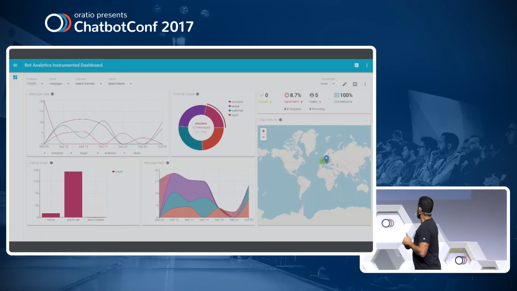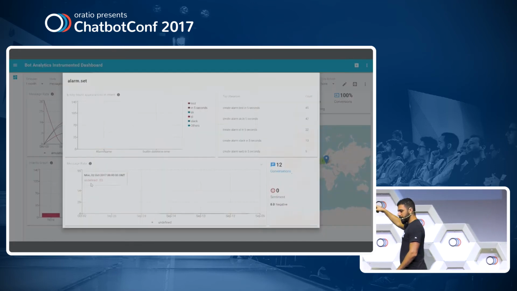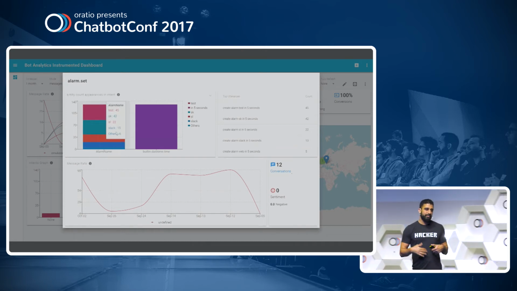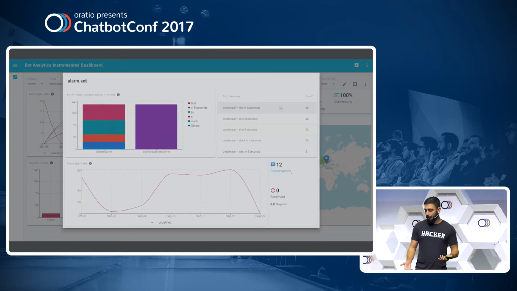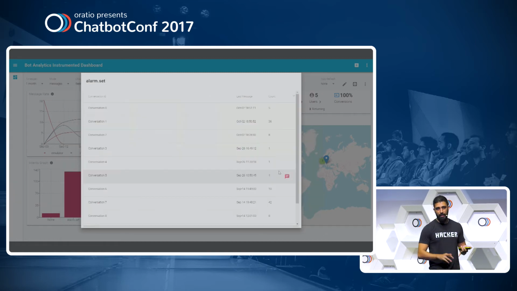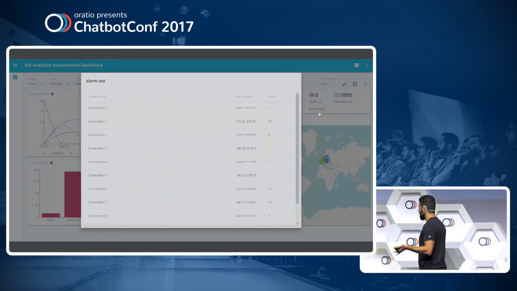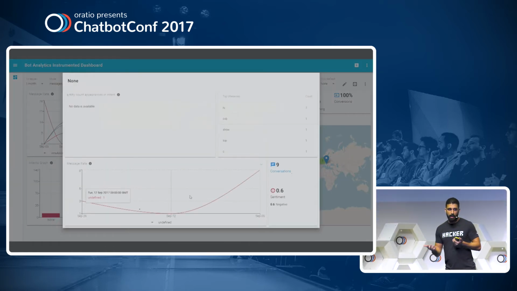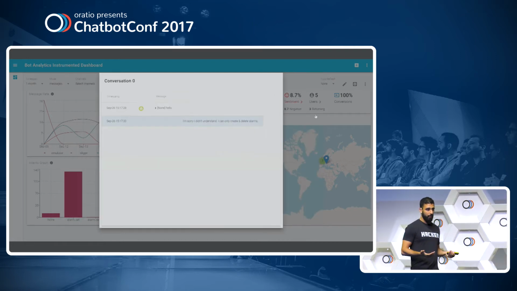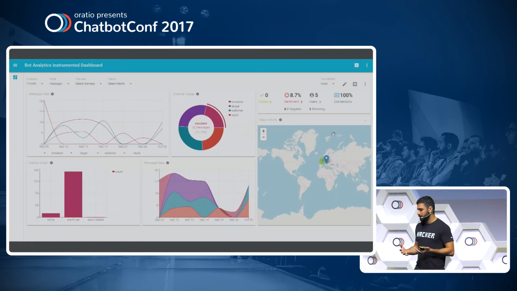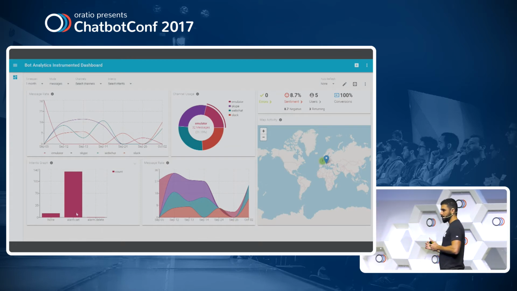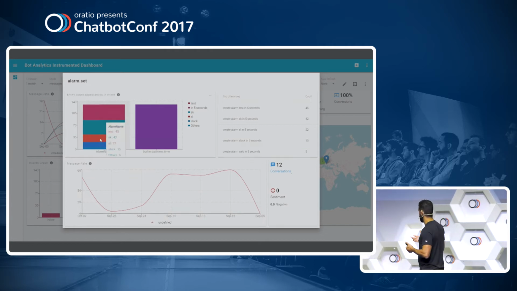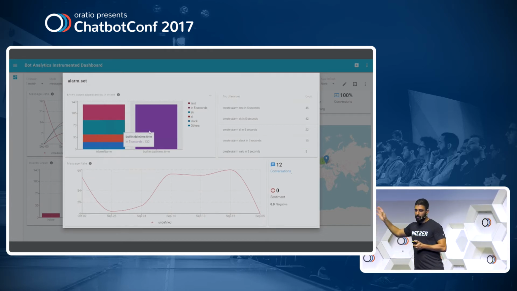All right. So another thing that's really interesting in this little demo is the non-intent. So I have my idea of what my bot is supposed to support. It's supposed to support alarm.set. It's supposed to support deleting alarms and so on. But some users can say things to the bot that I don't know how to handle. And I want the ability to discover what those little gaps are, and then give them the proper answer. So in this example, I'm clicking on none.